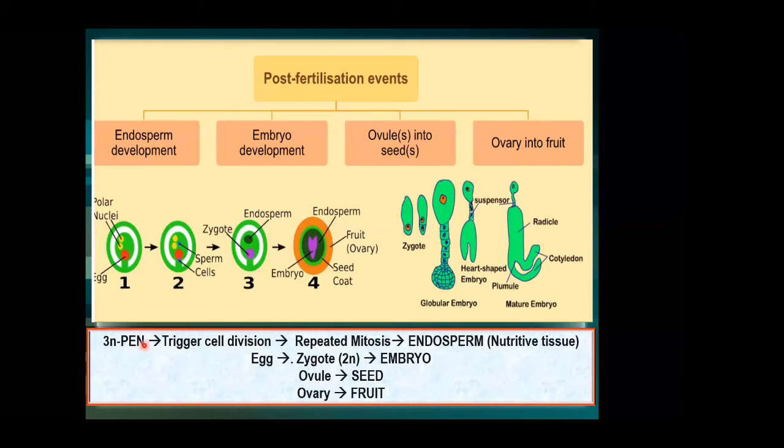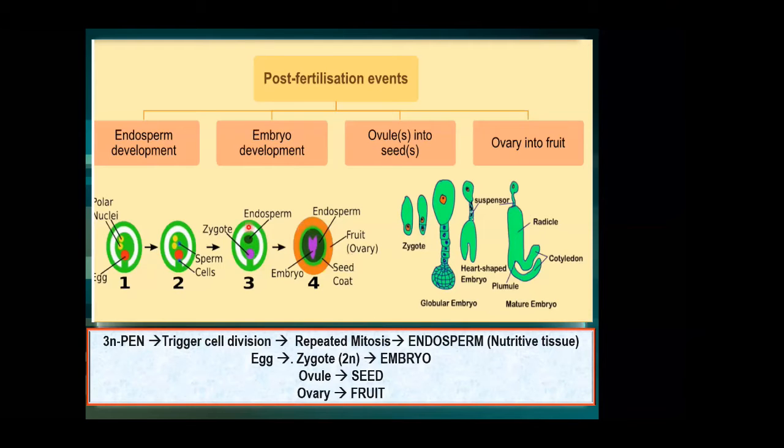The primary endosperm nucleus is getting divided, triggering the cell division, and repeated mitosis is taking place. At the end of this repeated mitotic division, the primary endosperm nucleus becomes the nutritive tissue called endosperm.